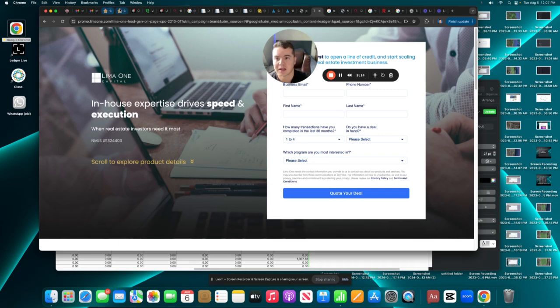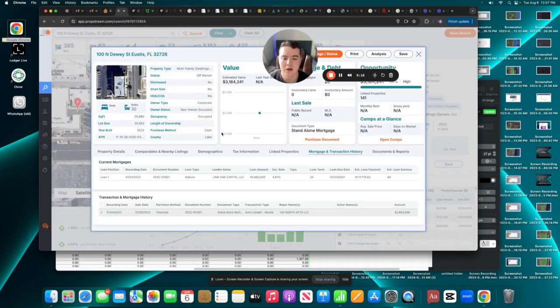Lima One's the one that's extending the loan. So if I go to Lima One and say, hey, I want to buy this loan, I'll get you out of it. Maybe not right now, but in a few months or whatever, they're going to say, okay, take the loan off. We need our money. So that's what I'm thinking, that 2.5 purchase, right? For 20 units, brand new construction, 2.5 is not a bad price.